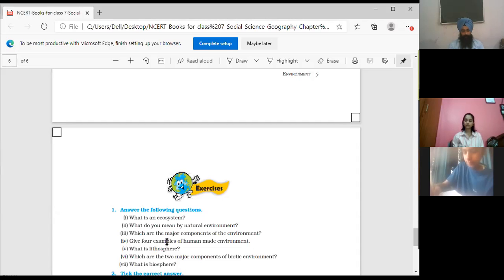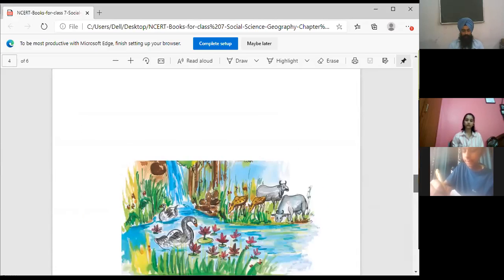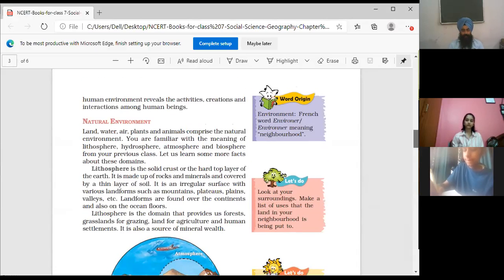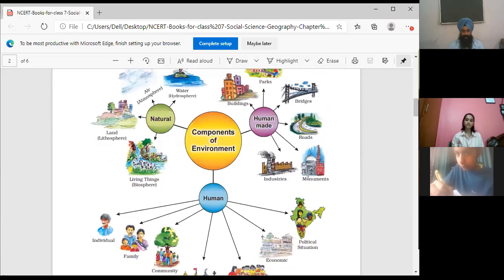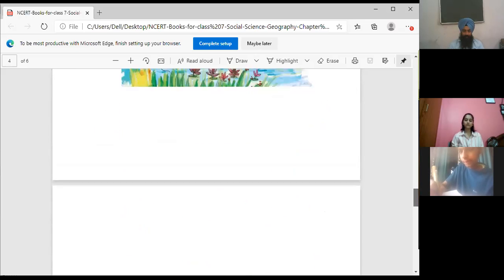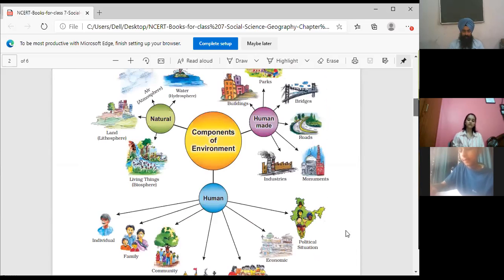Fourth question: give 4 examples of a human-made environment. Items which are modified by the human. Industries, monuments, anything which is constituted by humans with the help of transformation of natural resources.